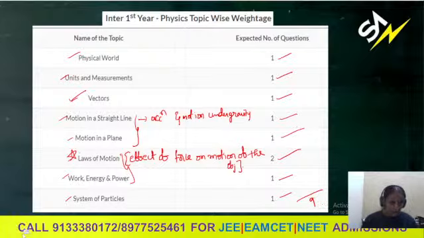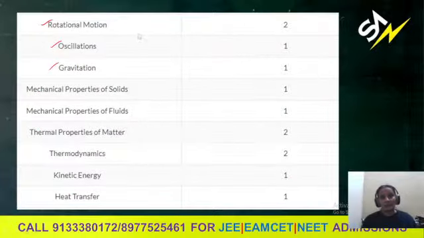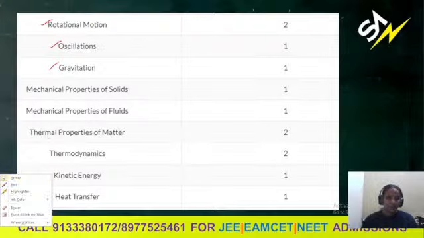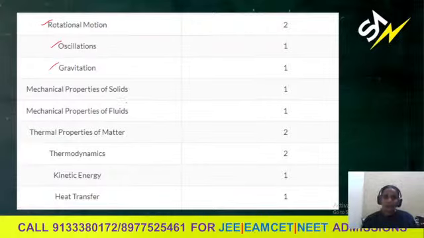And next, let us go to the other units in the mechanics chapter. Rotatory motion, oscillations, gravitation. Actually here, mechanical properties of solids and fluids we can include in mechanics only, because the total weightage we are taking is 15.